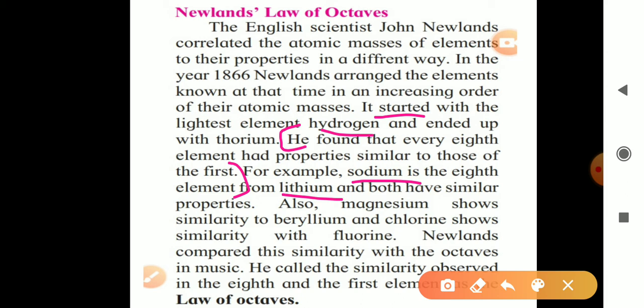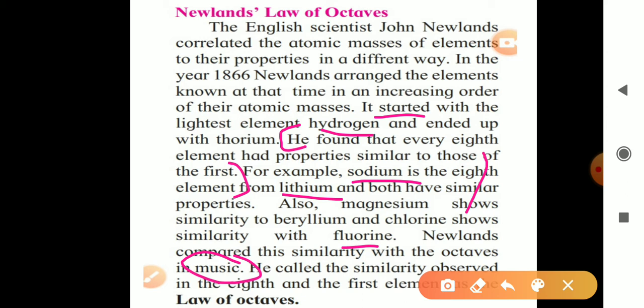Also magnesium shows similarity to beryllium. Chlorine shows similarity with fluorine. Newland compared this similarity with the octaves in music. He called the similarity observed in the eighth and first element the law of octave.